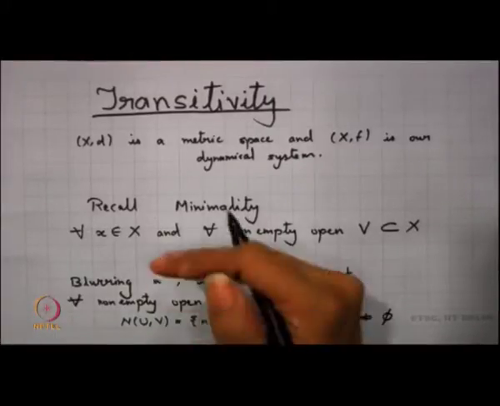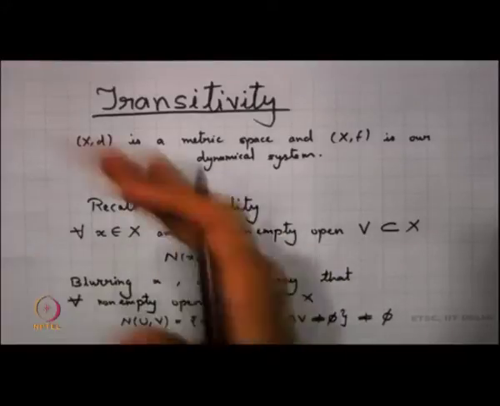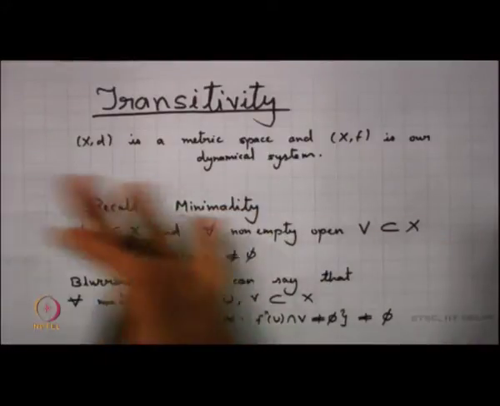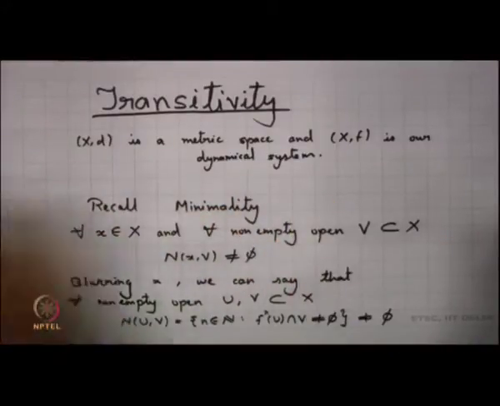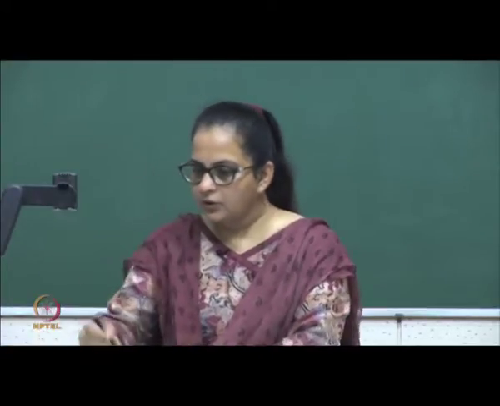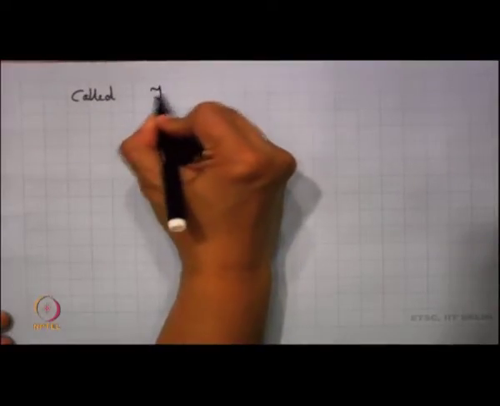We are just trying to blur out, or approximate, the concept of minimality, and this approximation results in the property that the hitting time set N(U, V) is non-empty. This is something which we call topological transitivity.